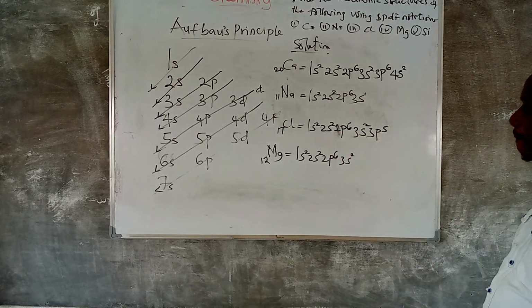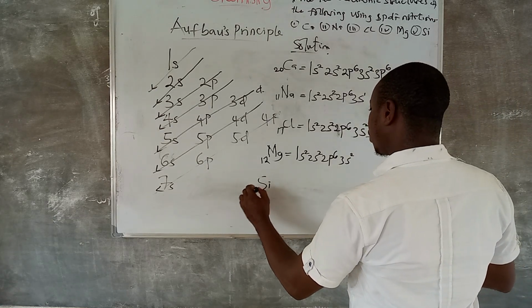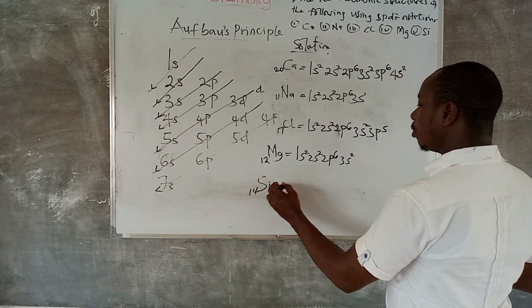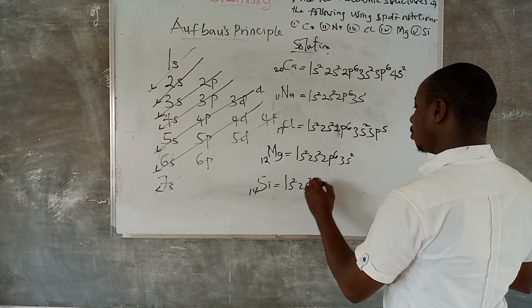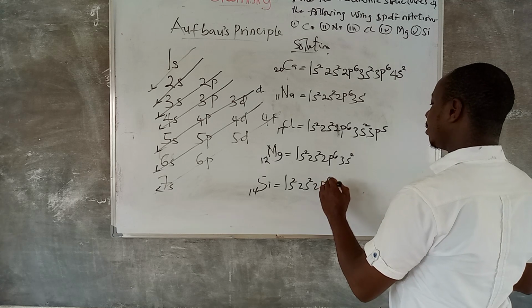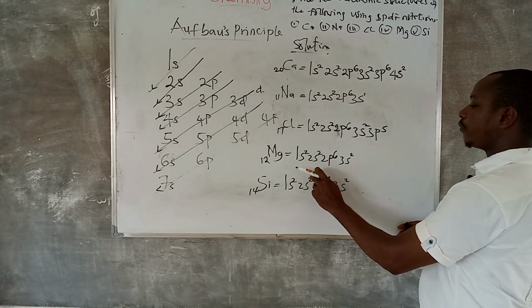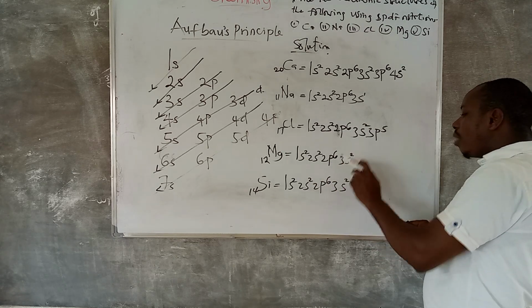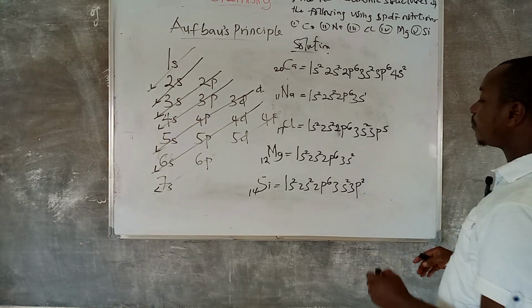That is for magnesium. And now lastly, silicon, I believe is 14, atomic number. So: 1s2, 2s2, 2p6, 3s2, that is 12. And the 3p what? 2, making it 14.